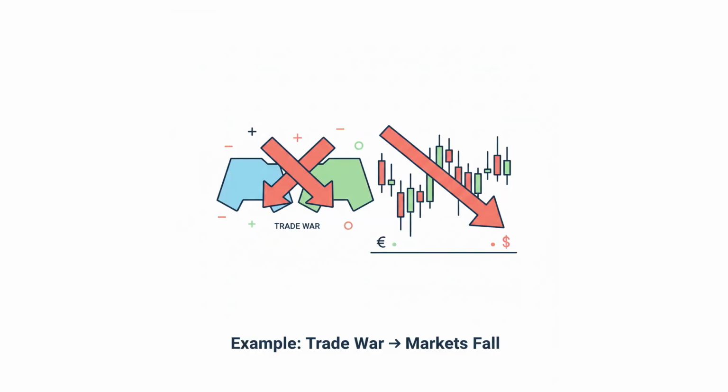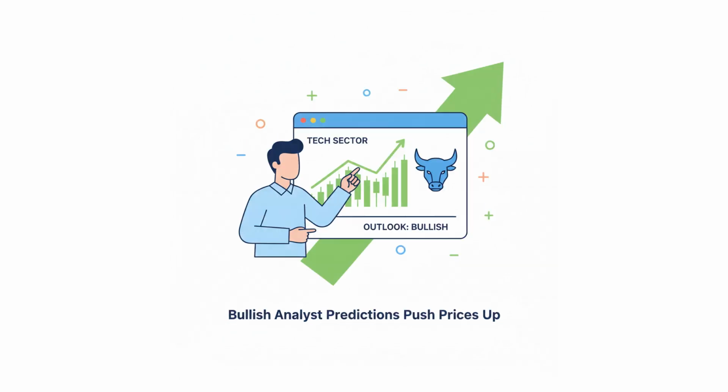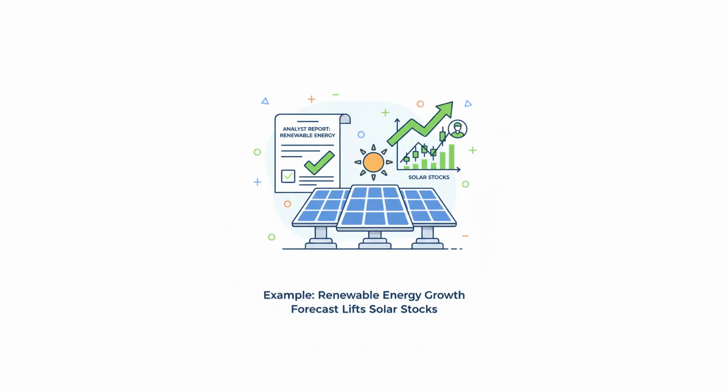markets tumbling. Market trends and analyst opinions. Market trends help traders understand long-term movements, while analyst opinions shape investor sentiment. A bullish prediction on tech stocks might push more investors into the sector, driving up prices. If analysts downgrade a company, its stock price may fall as investors sell. Example, if analysts predict huge growth in renewable energy, solar company stocks may rise due to increased investor interest.